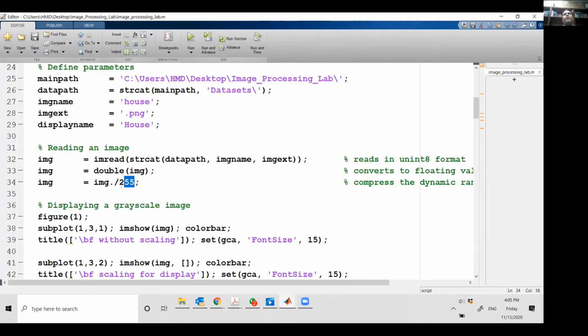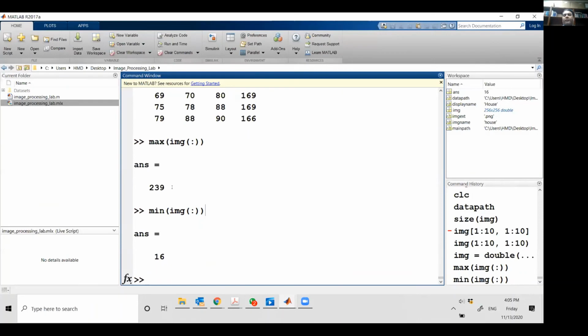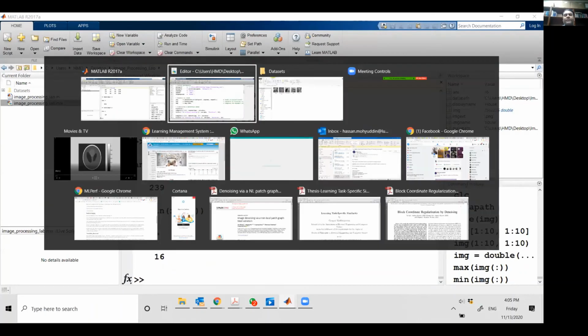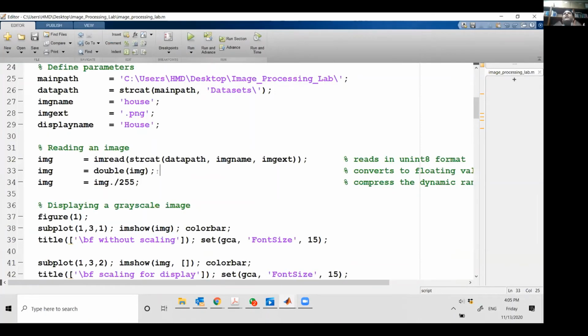The minimum value will be 0, the maximum will be 255. Although the maximum here is not 255, in the representation we are talking about the maximum value should be 255 and the minimum value should be 0. 0 is absolute background, where the intensity is 0, and 255 is, let's say, white light. So you can think of the black region as 0 and the white region as 255, something like that.